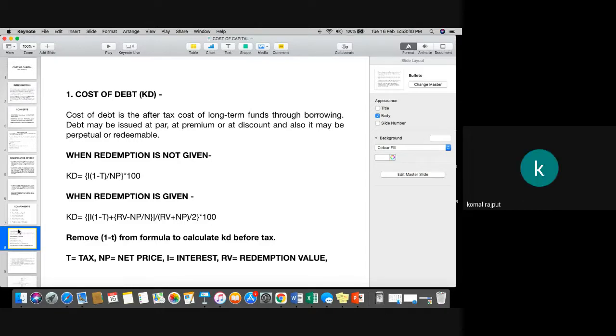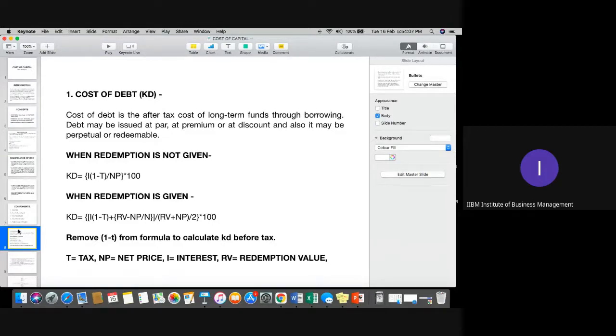Sir, start. Yeah, sure. First of all, we need to understand the meaning of redemption and non-redemption of any securities or financial instruments. Redemption means that a particular share or security which you purchase from the market will be redeemed, that is, encashed, after 5 years or 4 years. Perpetuity is not there in that case.